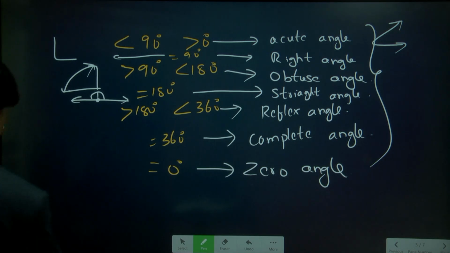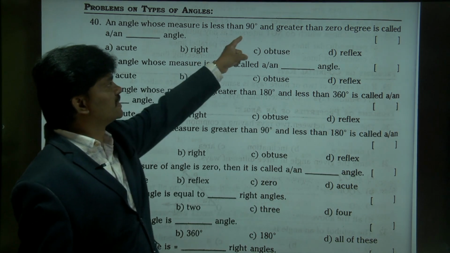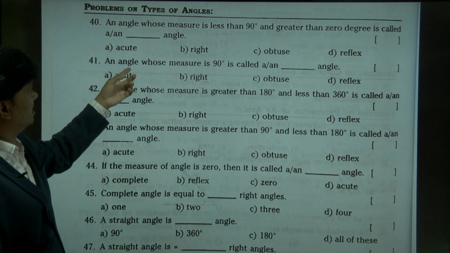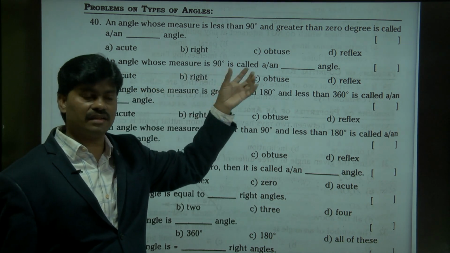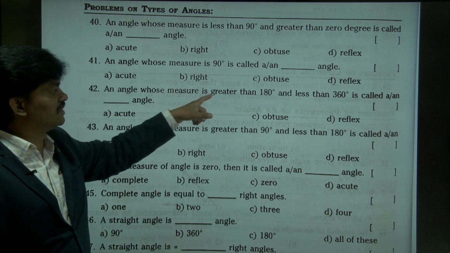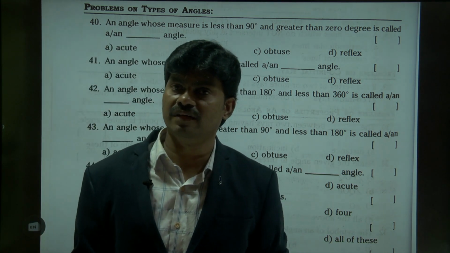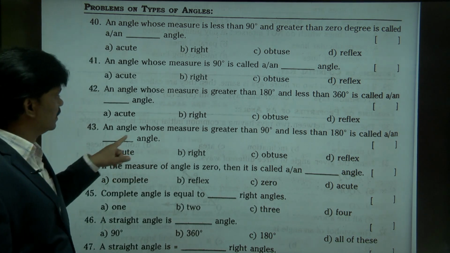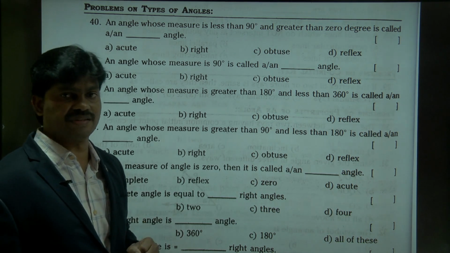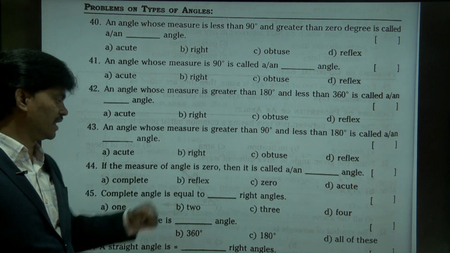Right. So now let's see this. An angle whose measure is less than 90, greater than 0. Just now we saw, acute angle. An angle whose measure is exactly 90 degrees, what is that? Right angle. An angle whose measure is greater than 180, less than 360 is a reflex angle. Next, an angle whose measure is greater than 90, less than 180, what is that? Yes, obtuse angle. If the measure of an angle is 0, then it is called a 0 angle.